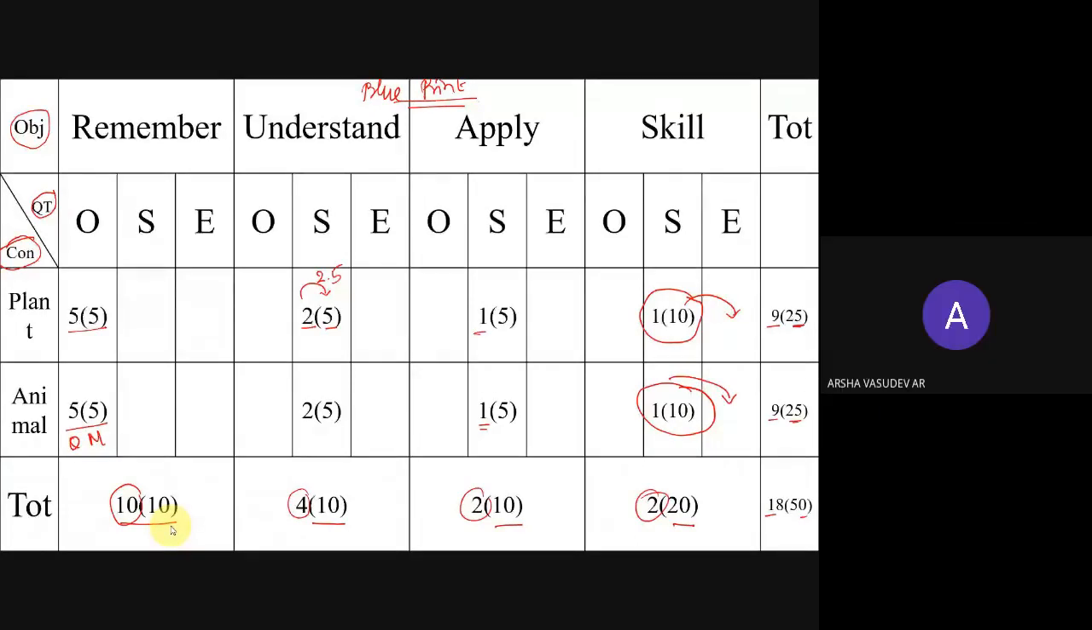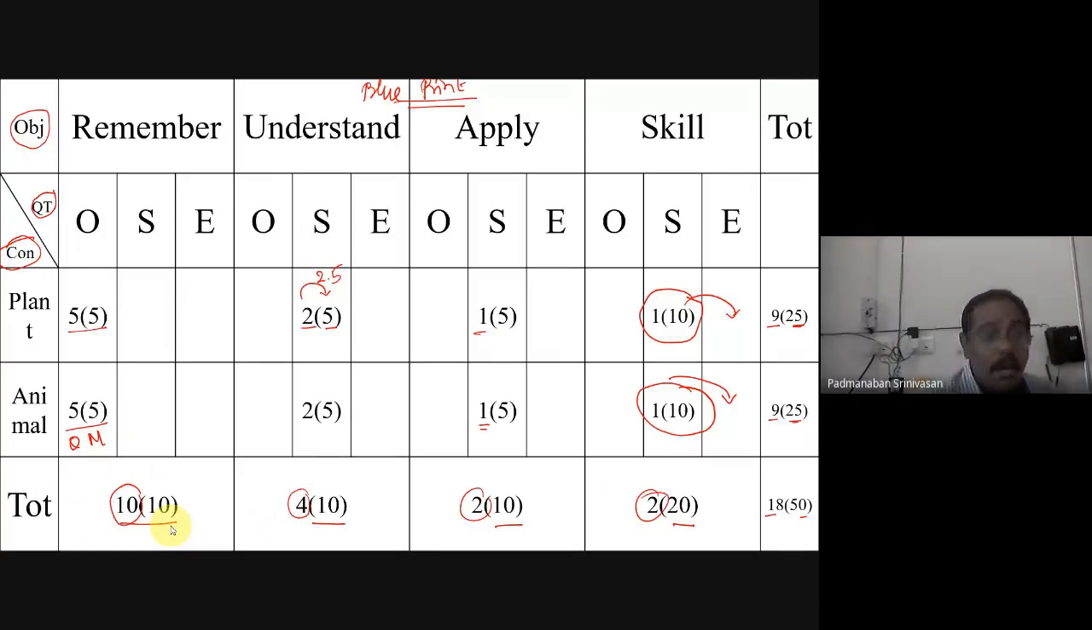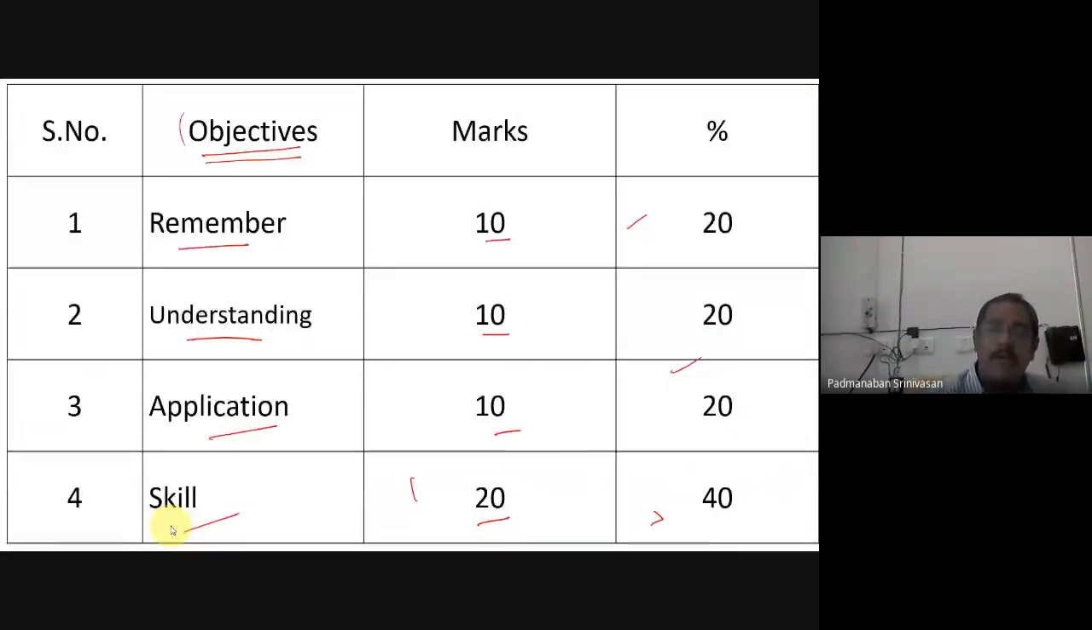For 1 chapter, content you should not take 1. Minimum 2 it should be. Don't take only 1 content. Minimum you have to have 2 contents, or more than that if you want you can have. And also the objective, for easiness I have put like that. You can change this. You can put like 12, whatever you want.